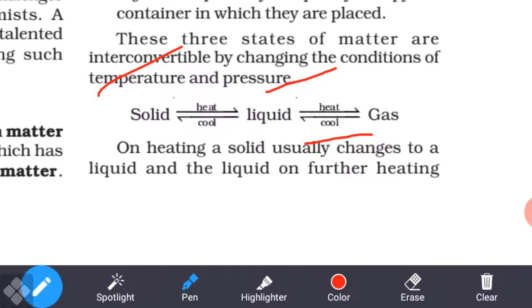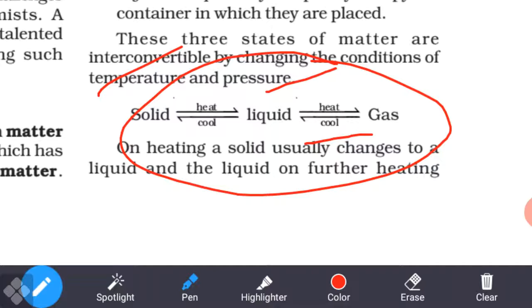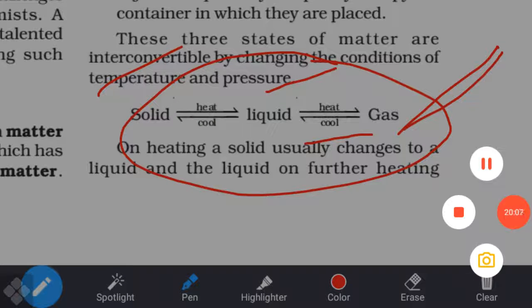Also, on heating, a solid usually changes to liquid, and liquid on further heating changes to gas, understand? These are the characteristics and properties of matter, just like water. I hope you all understand.